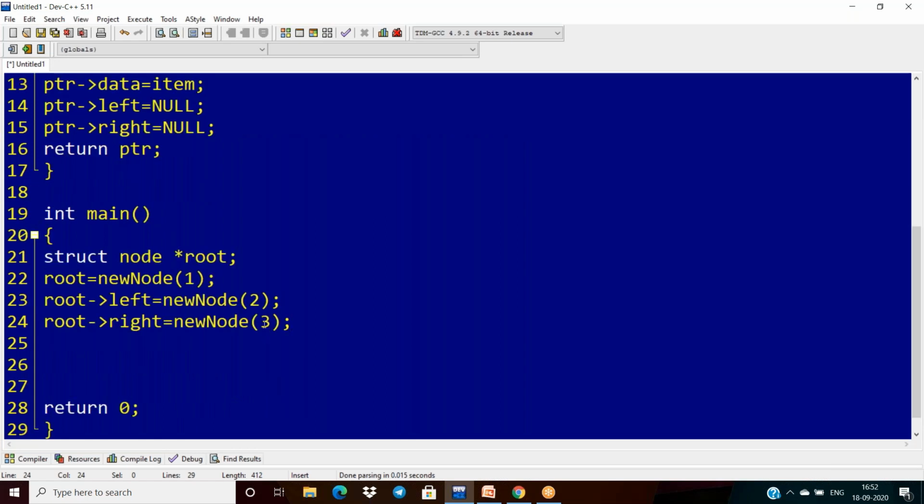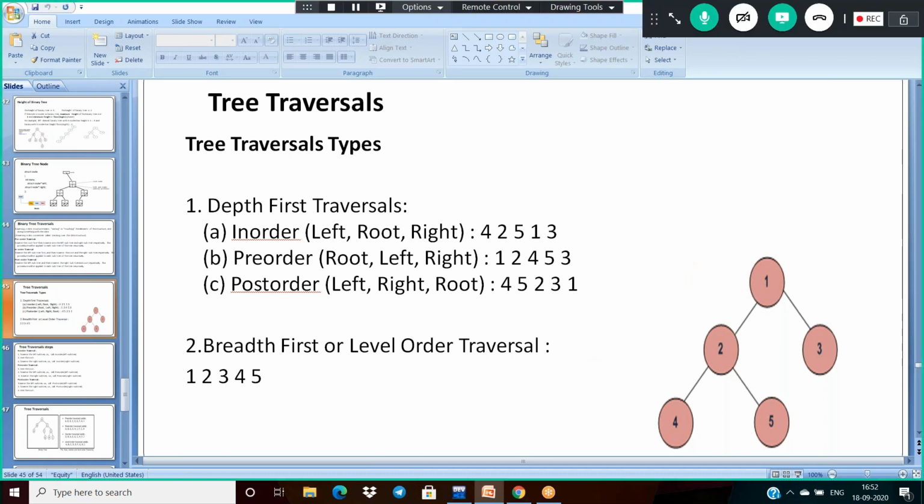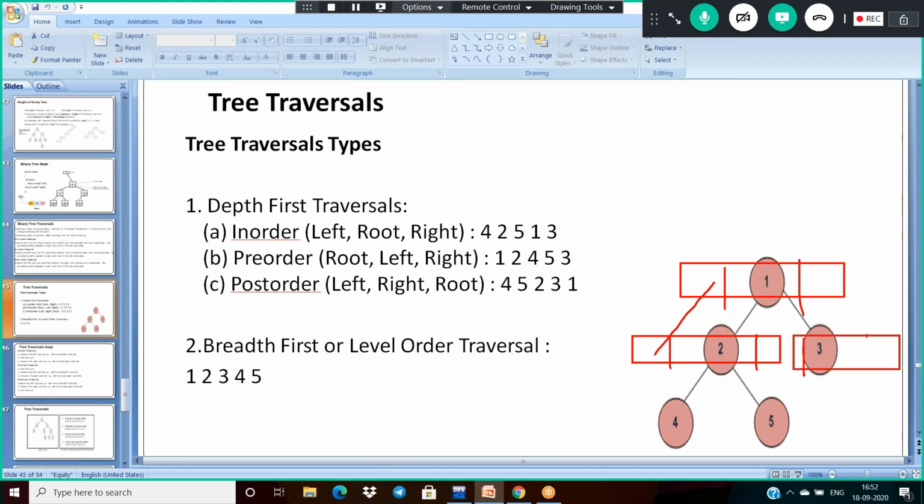When I call this with 3, we have data here, the left is pointing to here, and immediately the right is pointing to this, and these two are null.